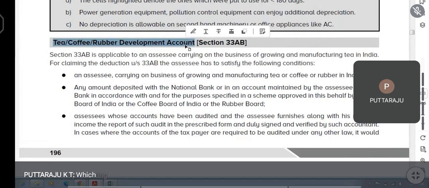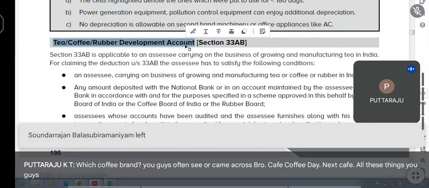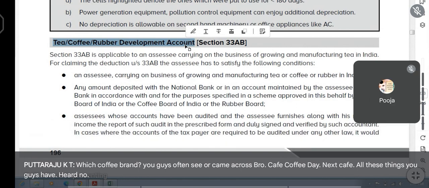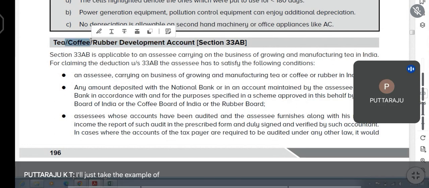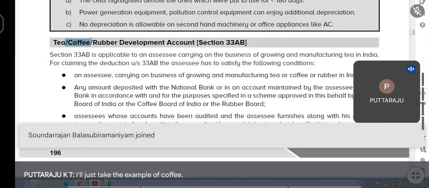Which coffee brand you guys often see or came across? Bru, sir. Cafe Coffee Day, Nescafe, all these things you guys have heard, no? Yes, sir. I will just take the example of coffee. That too Cafe Coffee Day because we are all familiar with that.